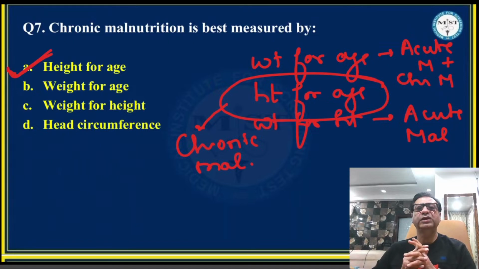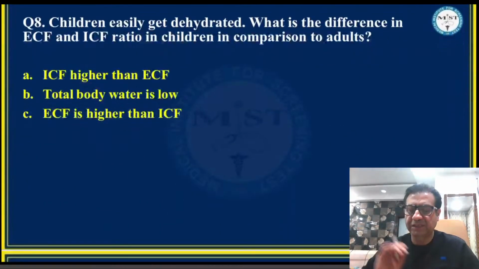I'm sure students who have attended my class would be very clear about this answer. Chronic malnutrition is best measured by height for age. Acute malnutrition can be measured by weight for age also, weight for height also, although the best marker for acute malnutrition is weight for height. But when it comes to chronic malnutrition, there is no debate about the fact that the best marker for chronic malnutrition in children is height for age. So height for age, best marker for chronic malnutrition in children.